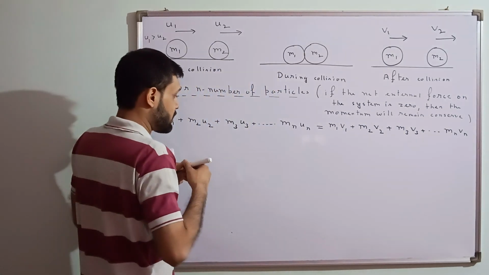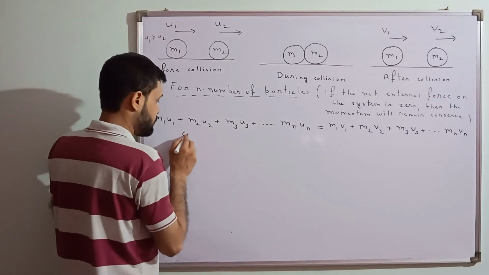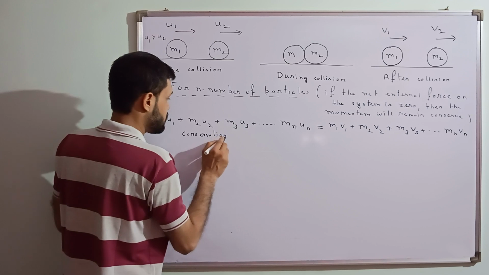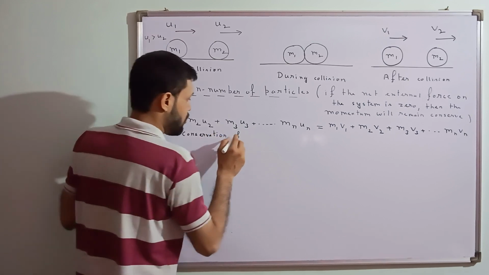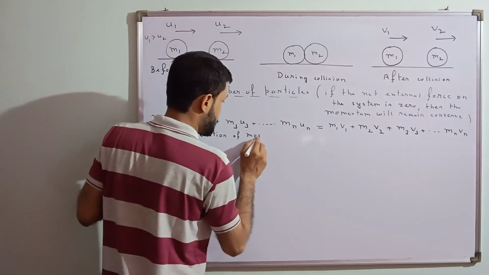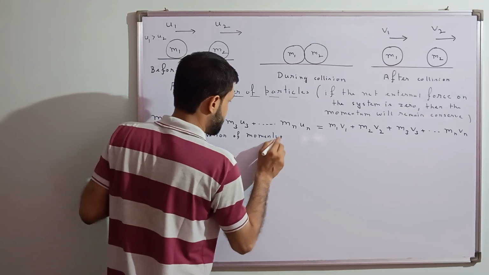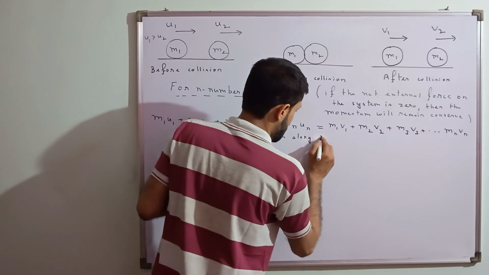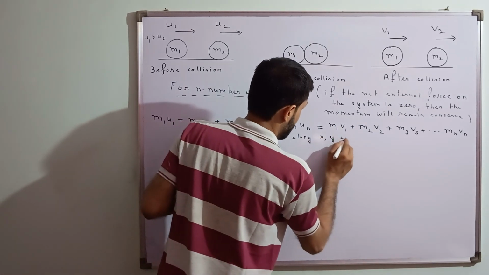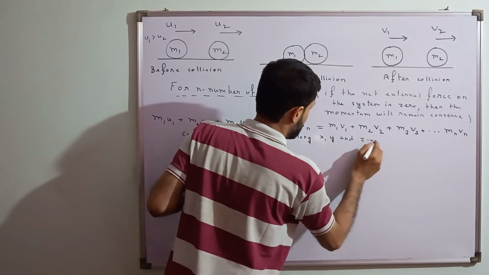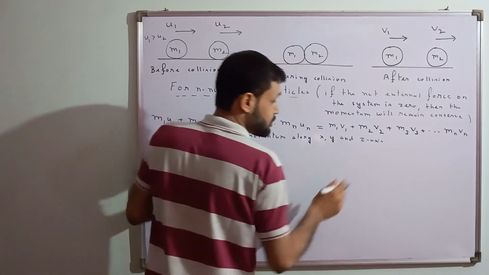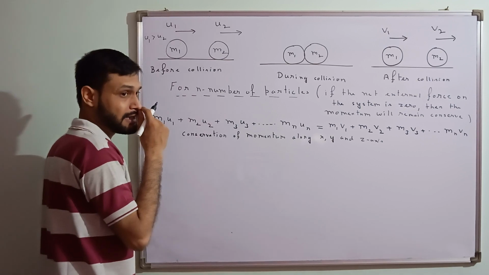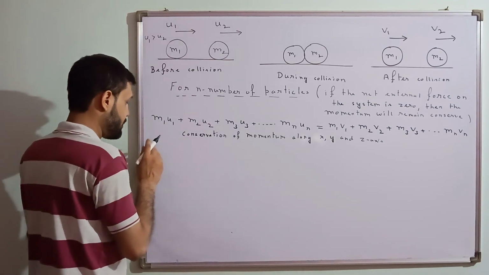Let's write this: conservation of momentum along x, y and z axis. So in that case I will have to do the conservation of momentum along the x, y and z axis.